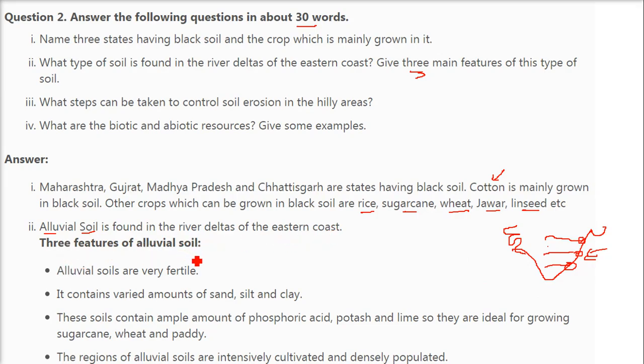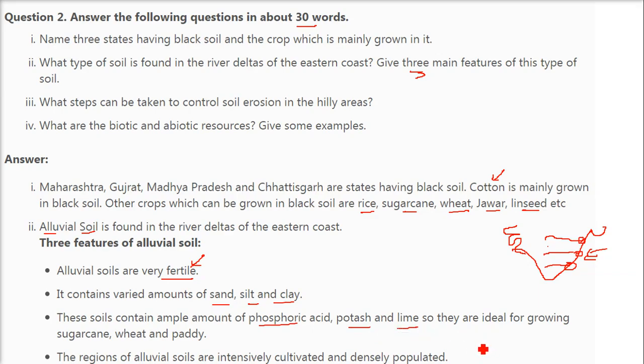And what are the main features of alluvial soil? First of all, they are fertile because they are being brought and deposited by the river. They contain varied proportions of sand, silt and clay. These soils contain ample amounts of phosphoric acid, potash and lime.